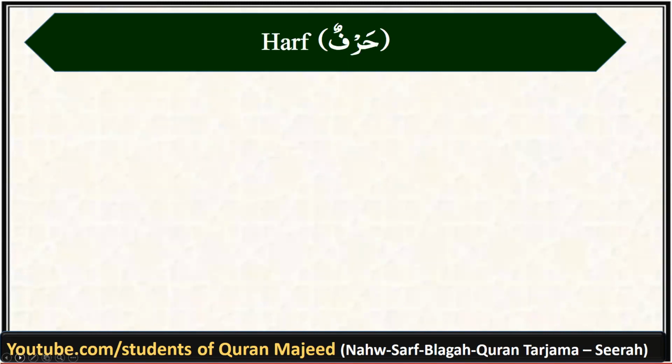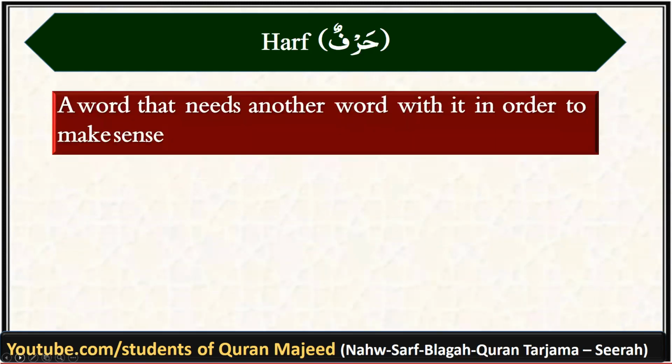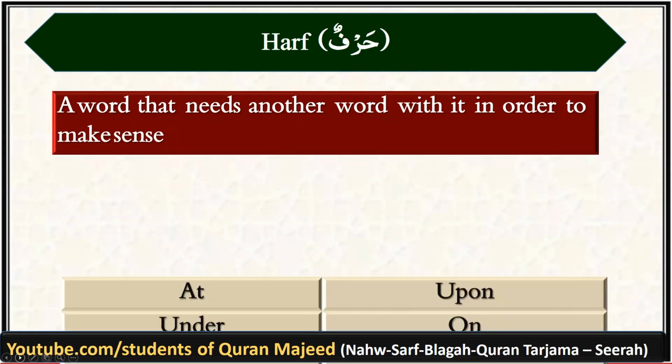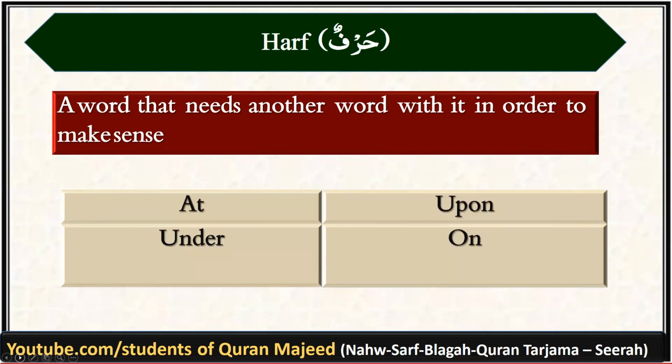And the last is harf, which you can define very simply. Any word in Quran which is neither an ism nor a fail would automatically be declared as a harf. And harf is a word which needs another word with it in order to make sense. It does not have its own meaning, like at, upon, under, on, etc.